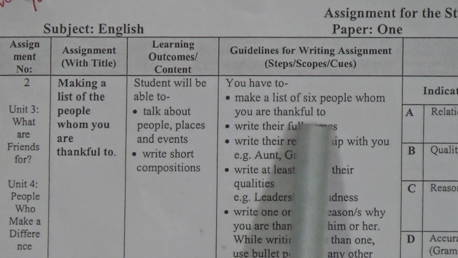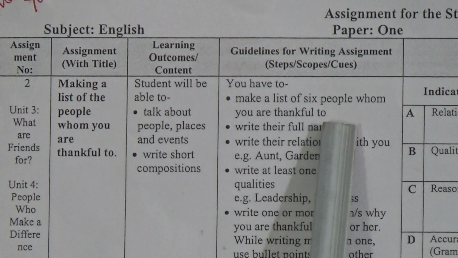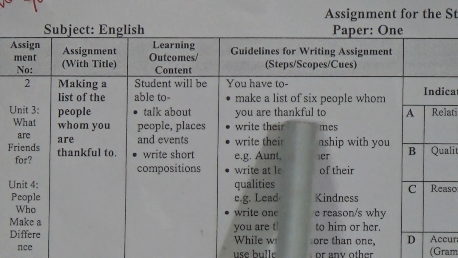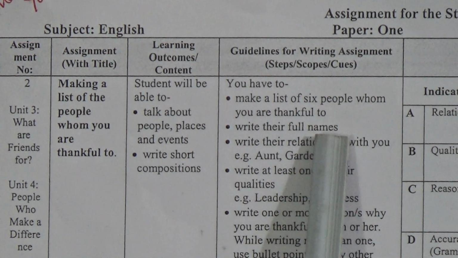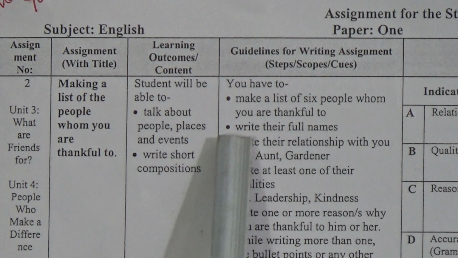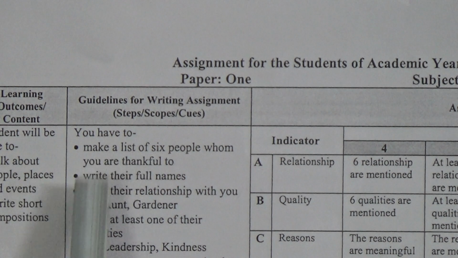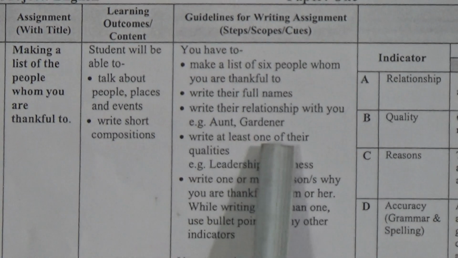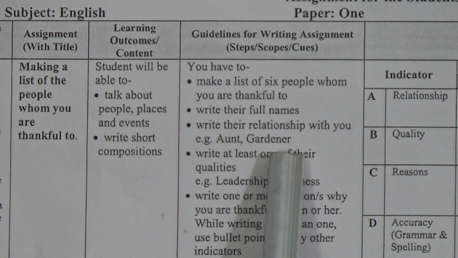You have to make a list of 6 people whom you are thankful to. So remember the title was a list of the people whom you are thankful to. So you have to make a list of at least 6 people whom you are thankful to. The second point, write their full names. So the people's full names should be included in the assignment. Third point, write their relationship with you. For example, aunt and gardener. So you have to mention the relationship of those people with you.